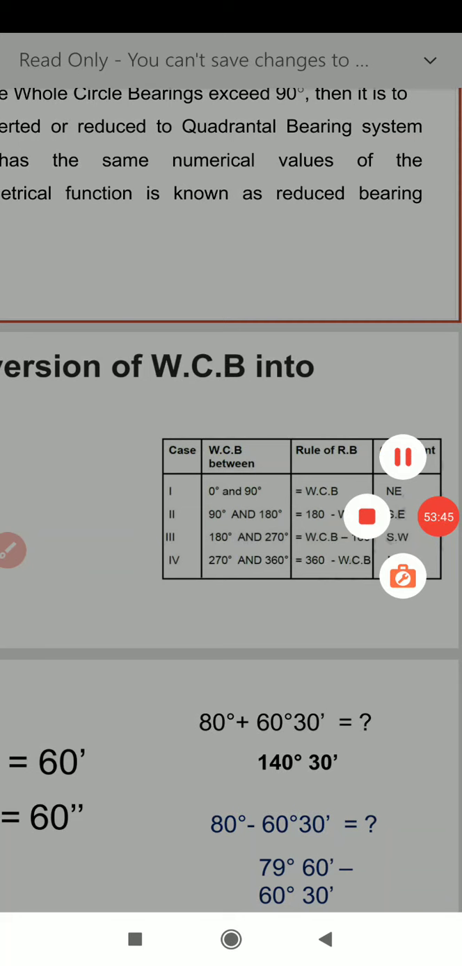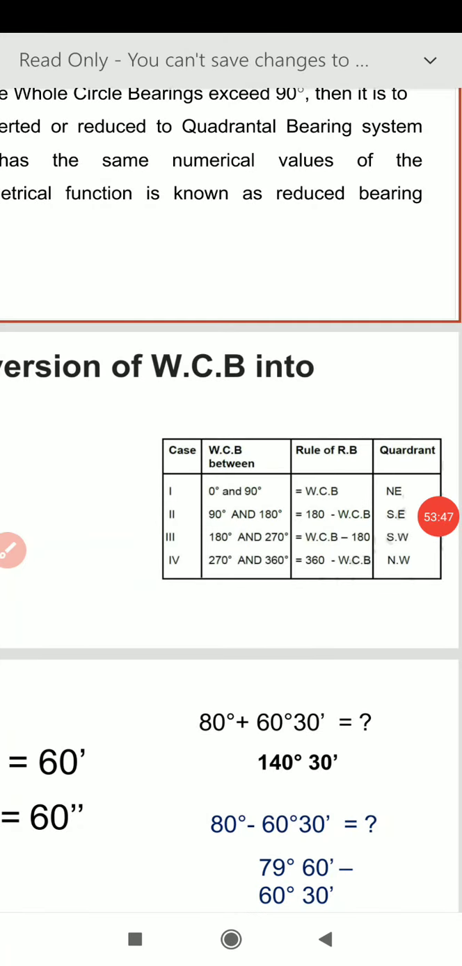So when the line is in the third quadrant, then we have to subtract 180 degree from the whole circle bearing. And when the line is in the second quadrant, then we have to subtract the angle from 180 degree to get the angle in the quadrantal bearing system. Along with that, we have to apply the direction in which the line lies.